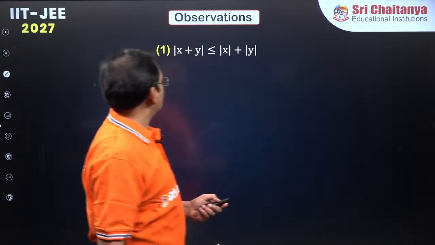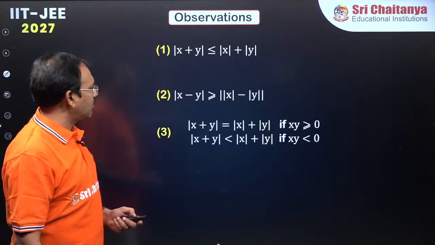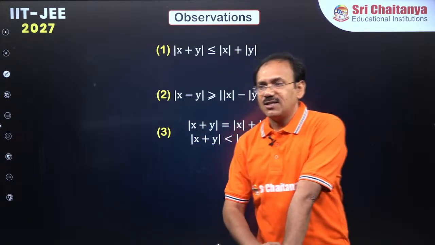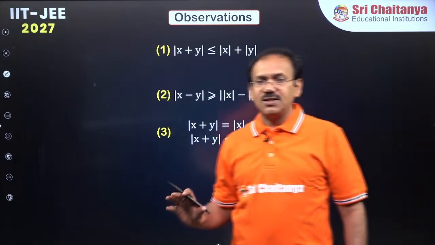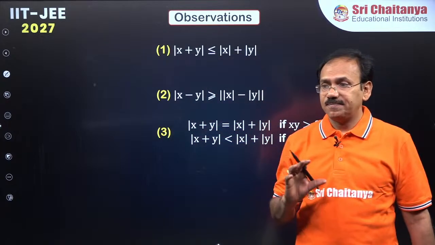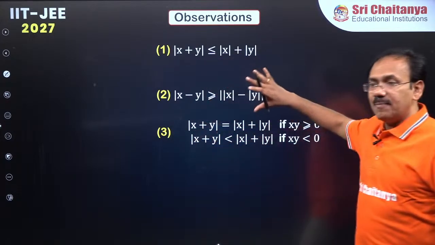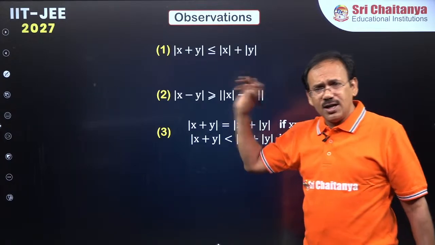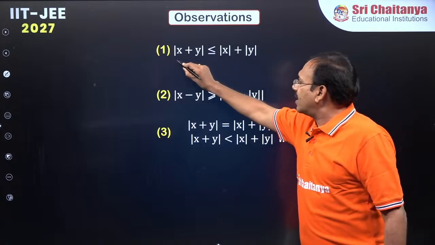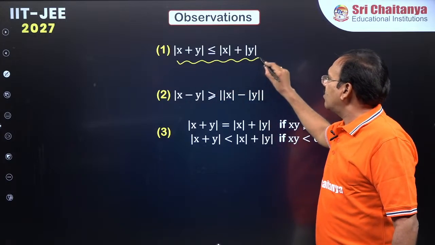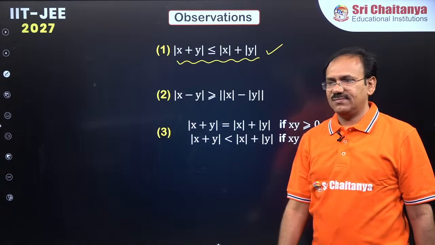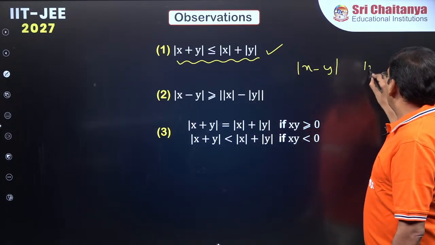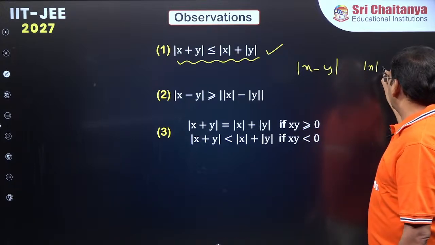Now some important properties related to modulus. These are important observations. Are you ready to learn, dear students? These 3. I will tell you the beauty of these, and with the help of these, certain questions. Number 1, for any 2 real numbers x, y, mod x plus y is less than or equal to mod x plus mod y. And mod x minus y, you take mod x minus mod y.